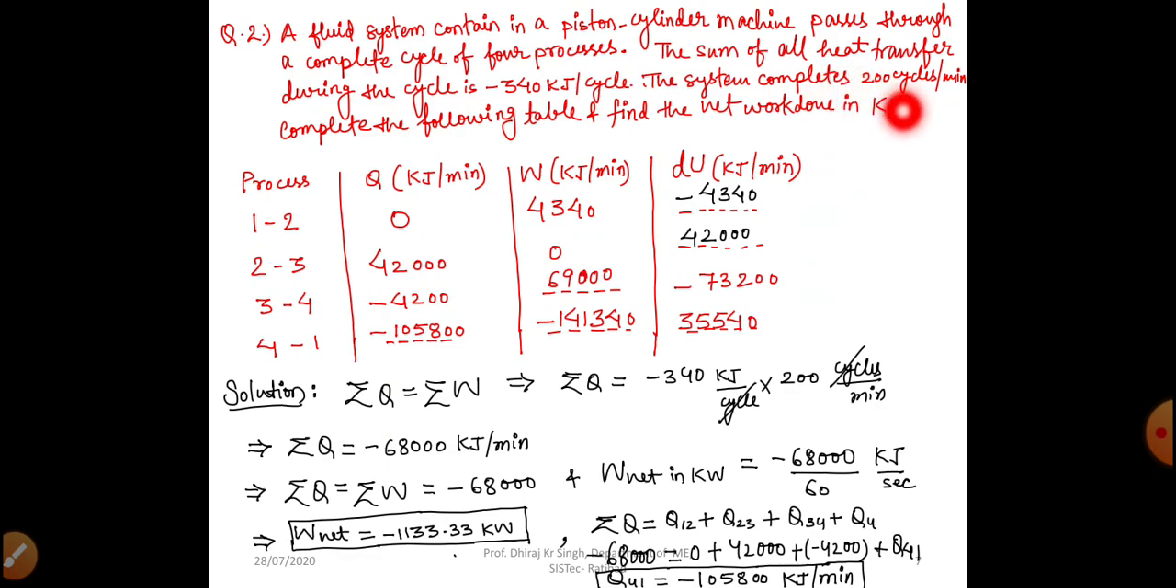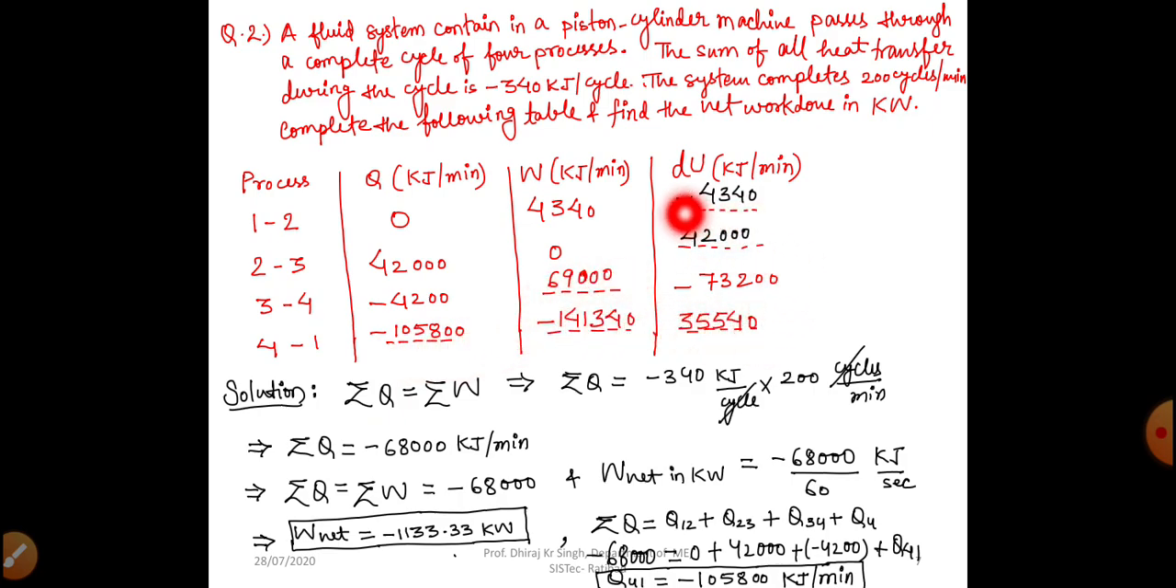The system completes 200 cycles per minute. That means our system is completing 200 cycles in 1 minute. So complete the following table and find the net work done in kilowatt. Okay, dear students, here we can see the table. The dotted portions in the table are the values which we have to find out, right? Here two are written in black color, and these four values are written in red color. So the dotted values we have to find out.